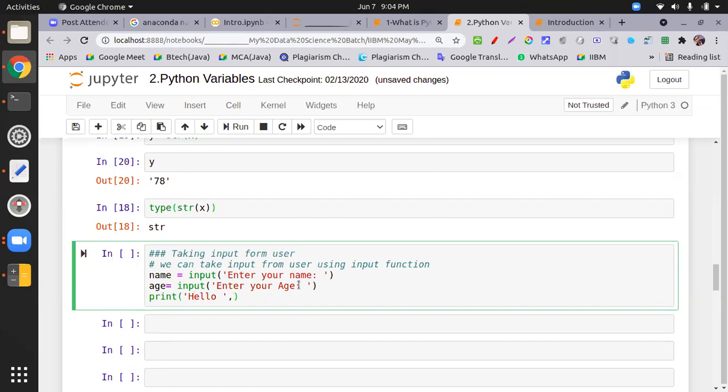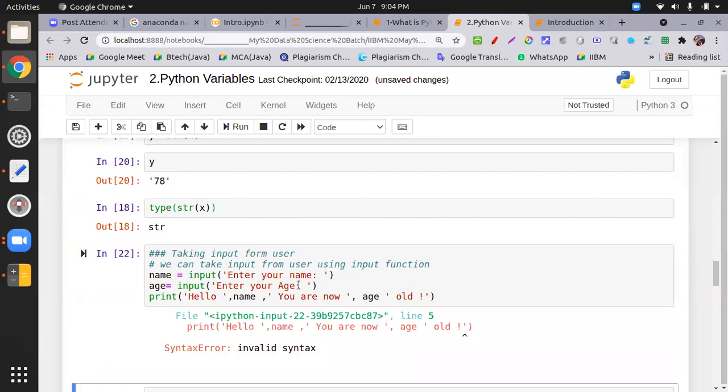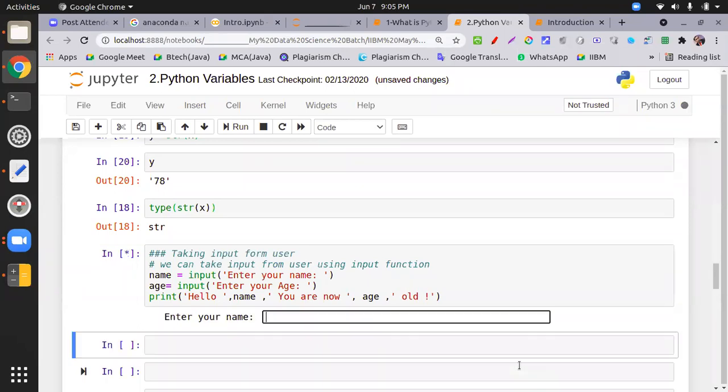Hello, then comma, name, then again you are now, then age, then old, exclamation mark. All right, it shows a problem over here, a comma is missing. Have a look. When you run the correct program, it will give you the prompt.